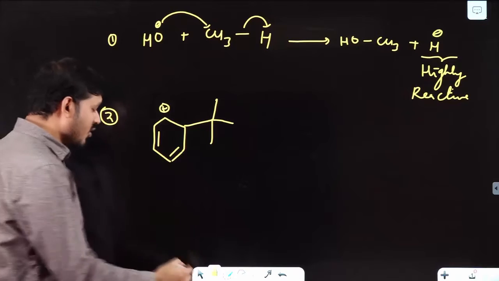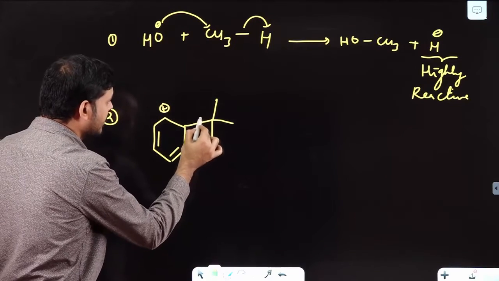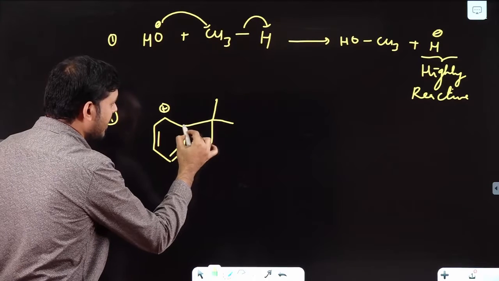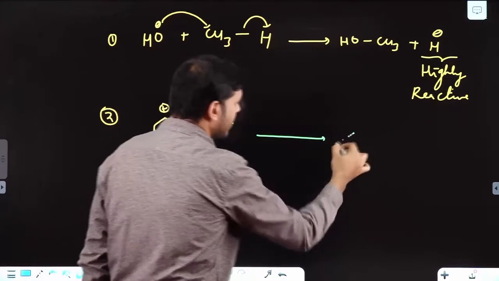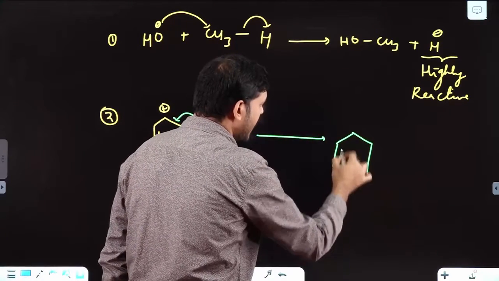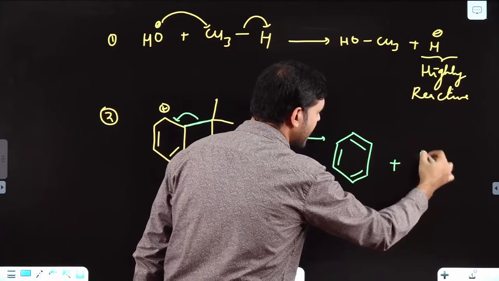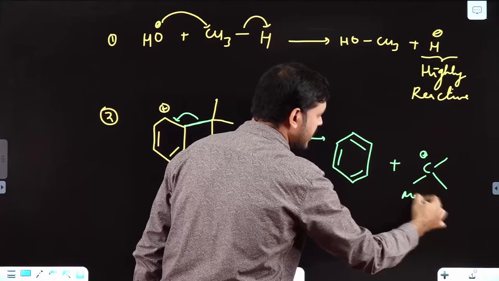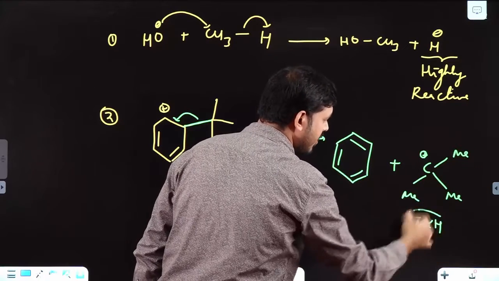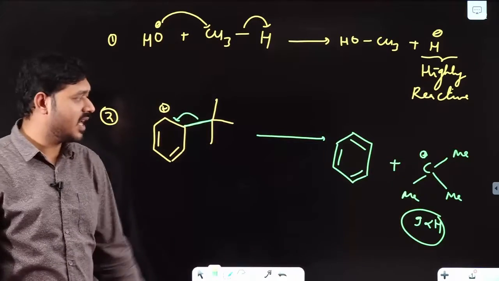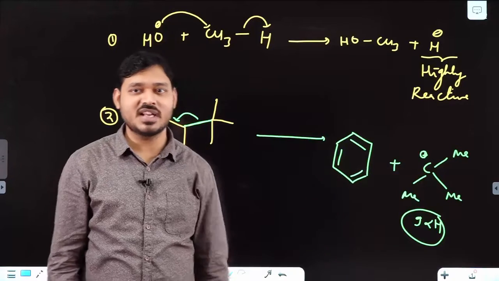Now check this one. Here there is one good possibility. What happens if this bond breaks such that this electron pair comes this side? What you will get? You will get this benzene plus this carbon with plus charge and 3 methyl groups. Okay, 9 alpha H, right? In my last video only I told you that this is very highly stable carbocation as well.